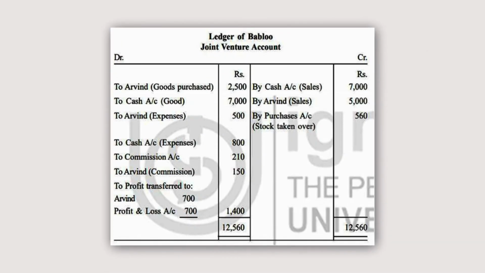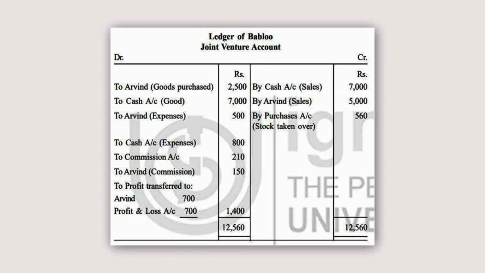To Arvind, Arvind bought the goods for rupees 2,500. To cash, goods purchased by Bablu. To Arvind expenses, expenses incurred by Arvind, expenses incurred by Bablu. This is the commission of Bablu. This is the commission of Arvind. This is the share of profit 700, 700. Total is 1,400.